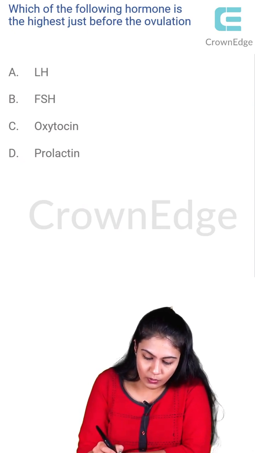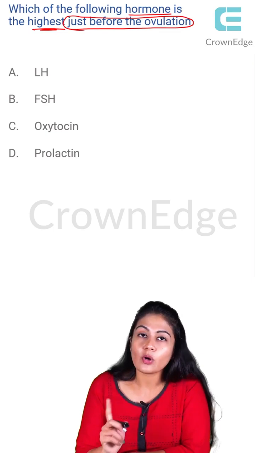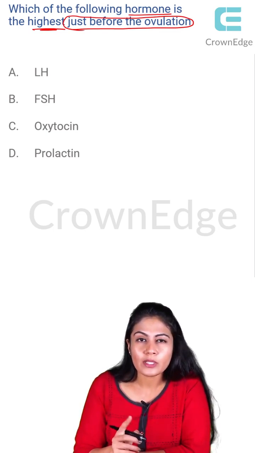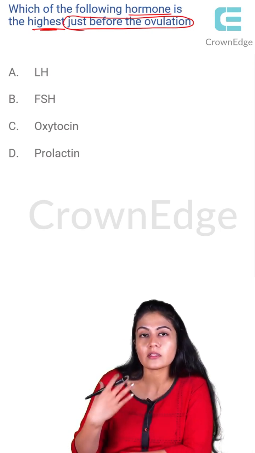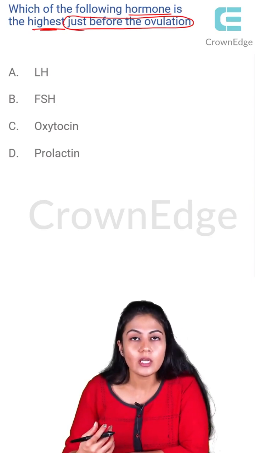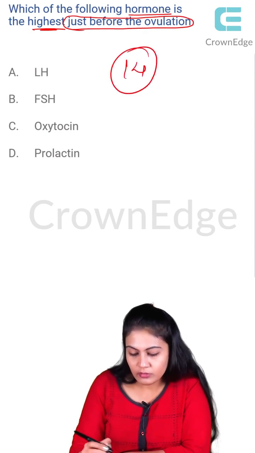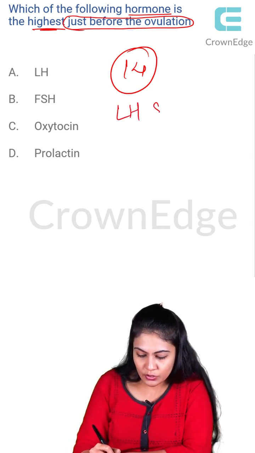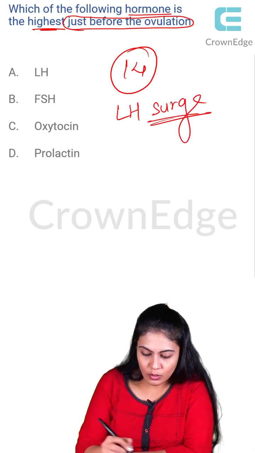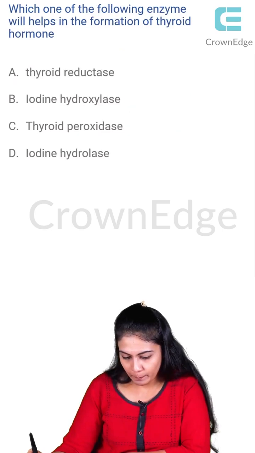Next question, which one of the following hormones is highest just before the ovulation? We saw a chart, right? We talked about FSH, LH. We know that FSH is more during the first phase, which does the production and maturation of the follicle. And the LH, we saw near the 14th day, we have increased LH secretion, which is known as LH surge, which helps in the ovulation. So the answer over here is option A.